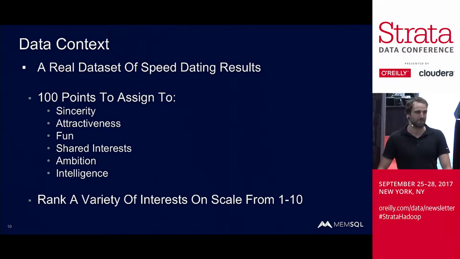There was a professor at Columbia who wanted to do a sociological study on basically what people said they wanted in a potential partner versus what they actually wanted. So we had a bunch of people go through speed dates and mark people as matches or not. Beforehand, they had 100 points and were asked to assign these 100 points to 6 categories: sincerity, attractiveness, fun, shared interests, ambition, and intelligence. They were also asked to rank a variety of interests on a scale from 1 to 10. This is stuff like yoga, movies, music, all of these sorts of things.